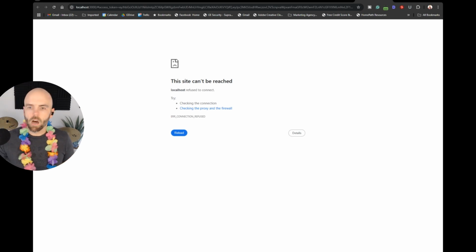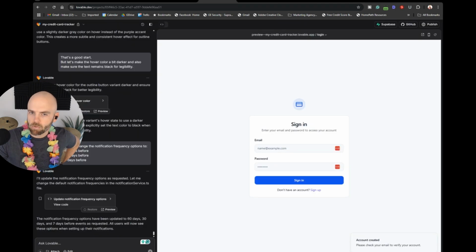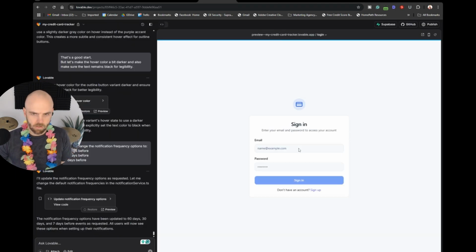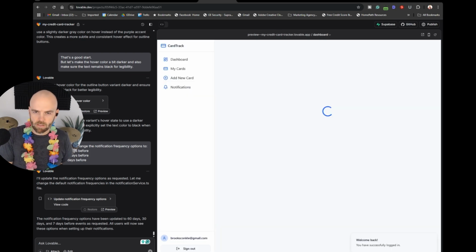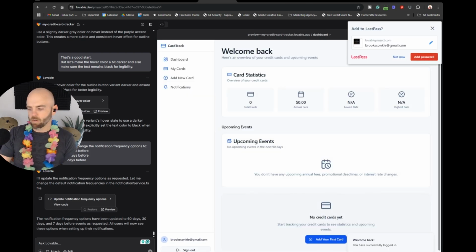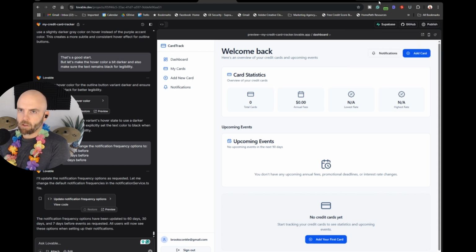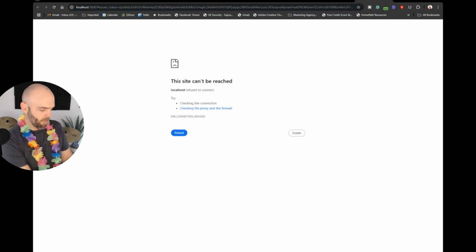Nope. Oh, let's see. I saw a video on this from Supabase saying this will happen if you have something checked in the back end of Supabase. I don't recall what that was, but let's see if it allows us to sign in. All right, so it looks like it created the account. I'm going to have to go back and find out what that is. But that's something on Supabase. They were like, if something is checked.